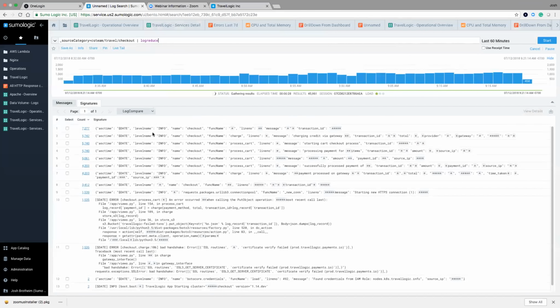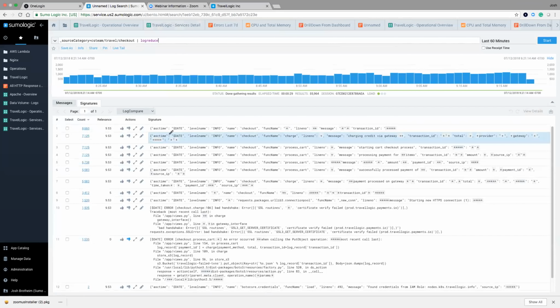And so what I see at the very top is there were 7,000 or about 8,000 messages that match this pattern. And although I know my service, so I know kind of what to expect here, these are a good sign because these have a transaction ID. So this is kind of an indication that those checkouts did occur. Here we see starting cart checkout process, and those are all kind of good indicators. But down here we see some errors, and we see about 1,500 of them as well. And so I'm in the search mode of trying to find out, once again, what caused these errors.